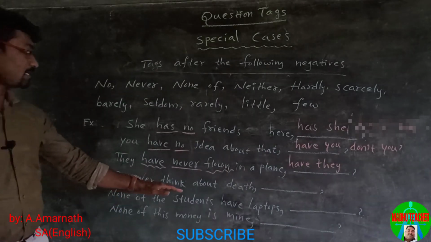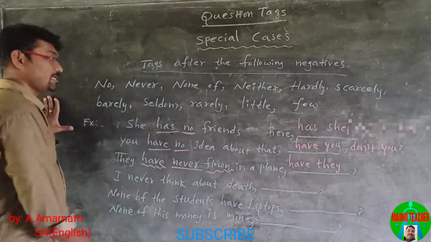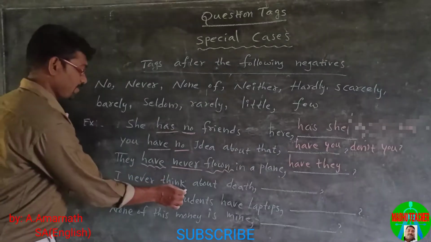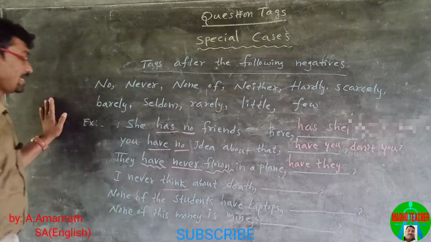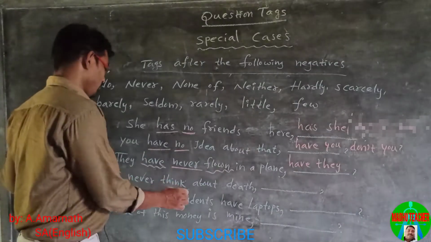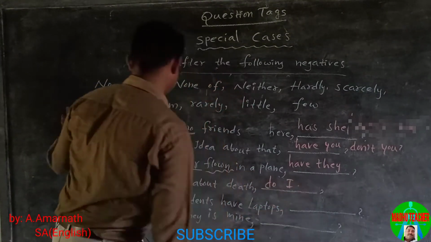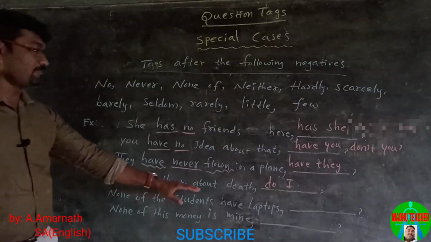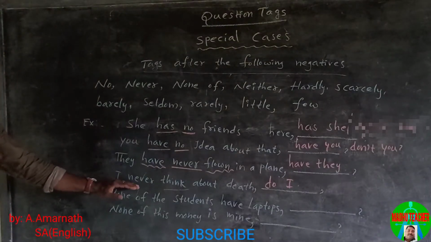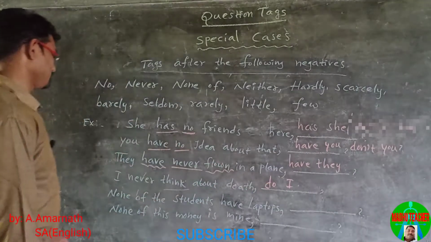I never think about death. Here, the statement is again negative. The main verb is think. So, we use do I. I never think about death, do I? The statement is negative, so we use a positive tag.